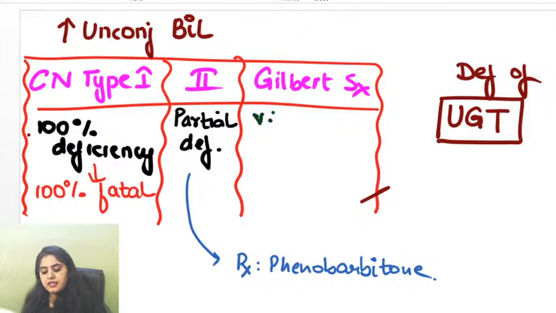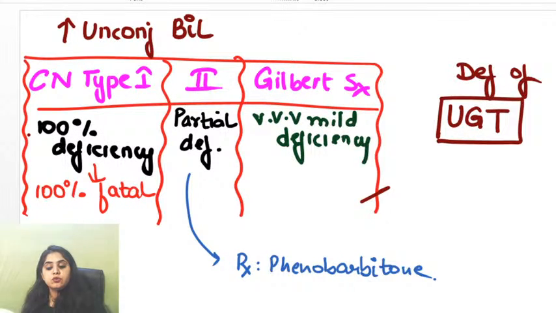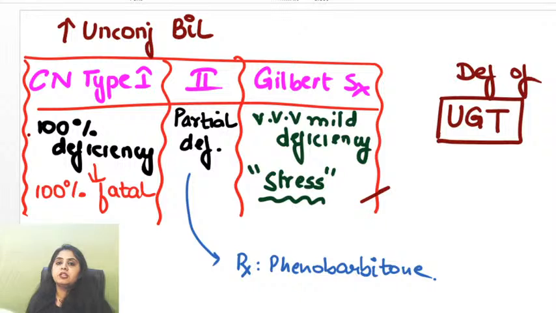Okay. Gilbert is even lesser. Gilbert is a very, very mild deficiency. Maybe in day-to-day life, the patient doesn't even get to know. Only in scenarios of stress will it manifest, like if the patient has fever or if the patient is pregnant. So whenever the body is under some kind of stress, this disease will manifest.